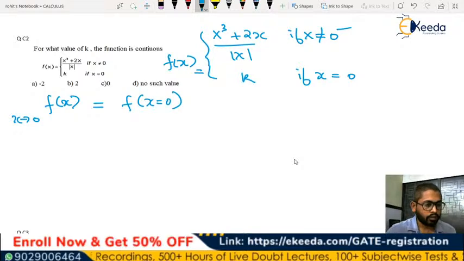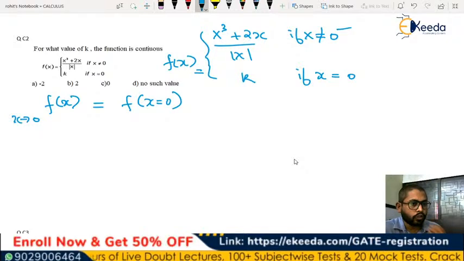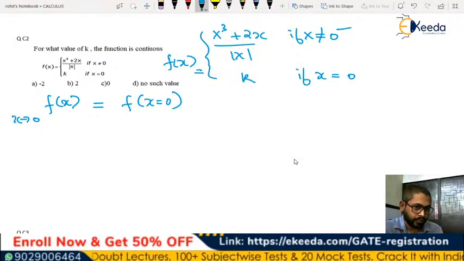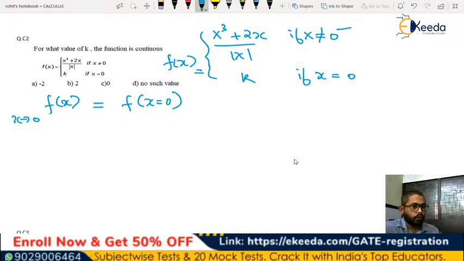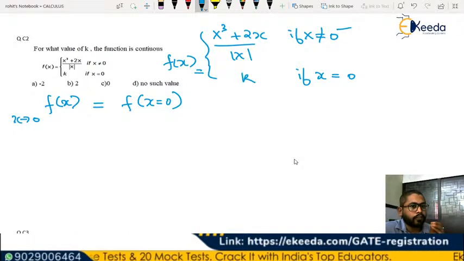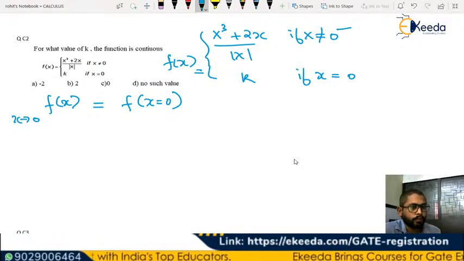We are checking the continuity at x equal to 0. For other values it will be continuous. You can check it and I can explain how also. But for now, if we have to check the continuity, we have to do it at x equal to 0. So the limit and the function value at that point should be the same.